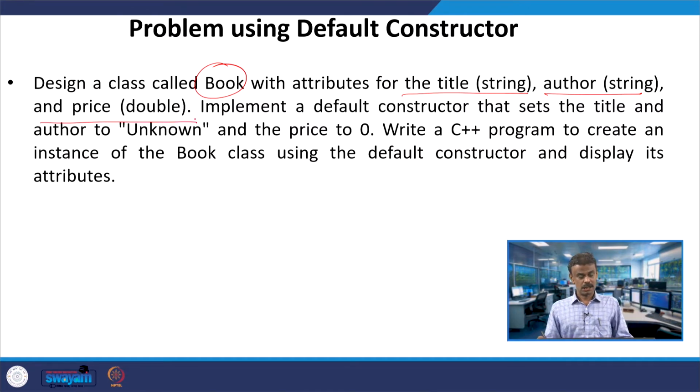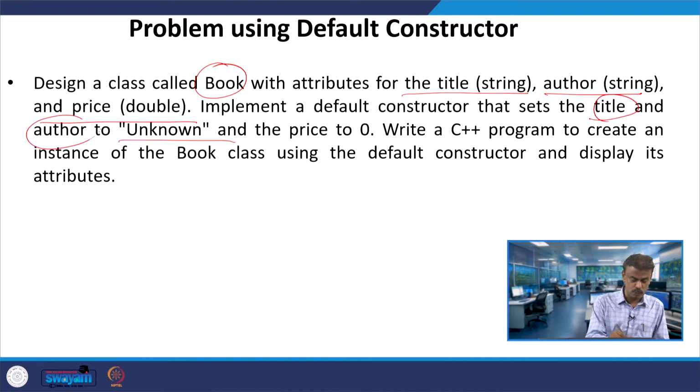Now the question is to implement a default constructor that sets the title and author to unknown. So title and author initially should be unknown, which you are going to set with the help of the default constructor, and the price to be 0.0, understood.